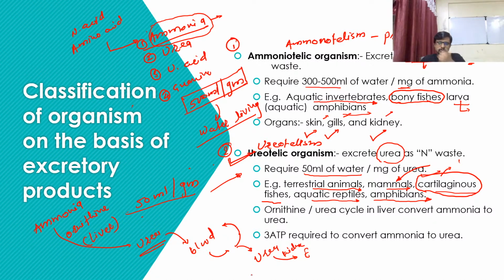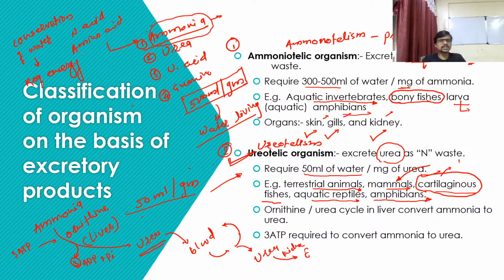Okay, so the conversion of ammonia to urea requires 3 ATP, which become ADP plus Pi. Okay, so guys, this is an energy consuming process. So for the organism which wants to conserve water, the conservation of water requires energy.